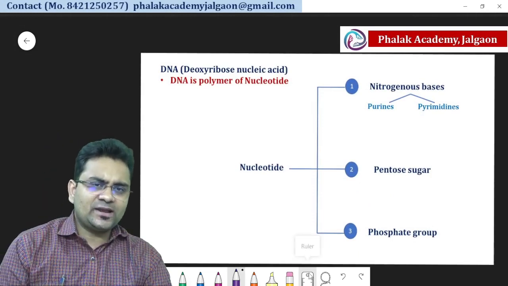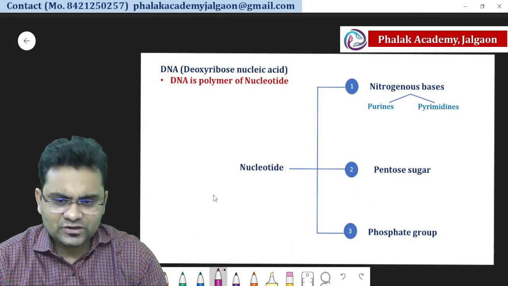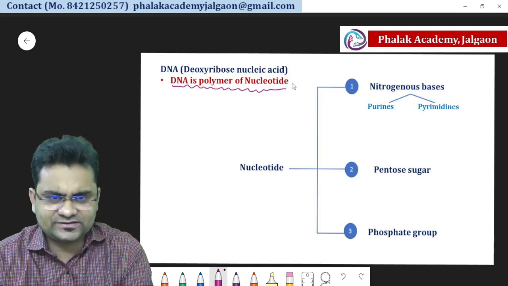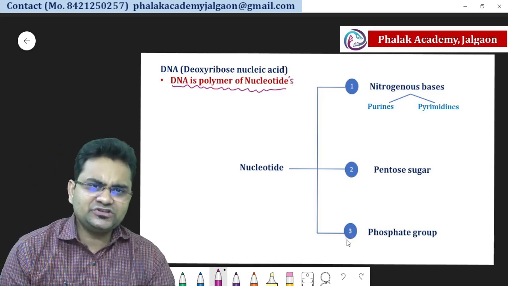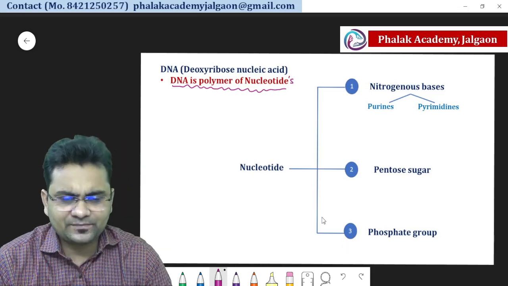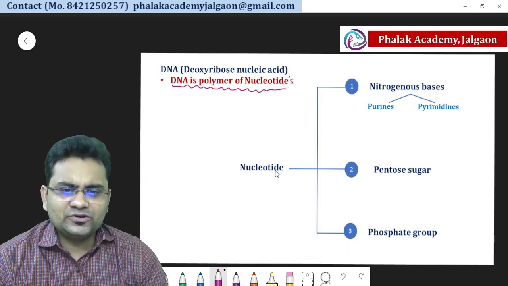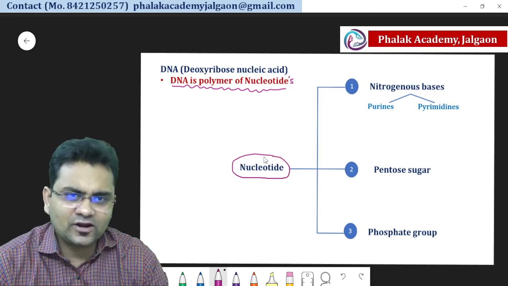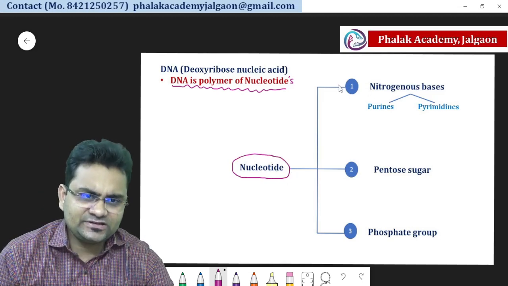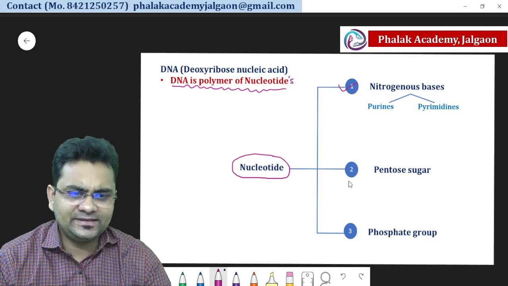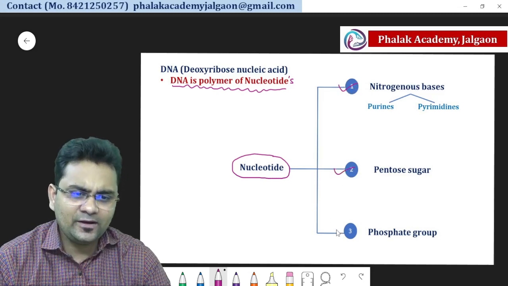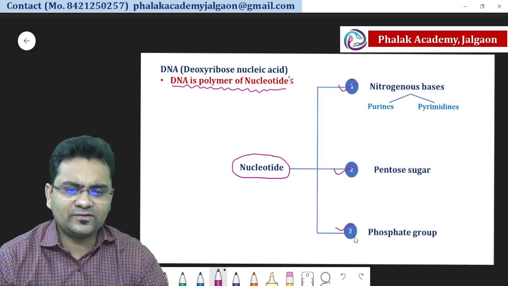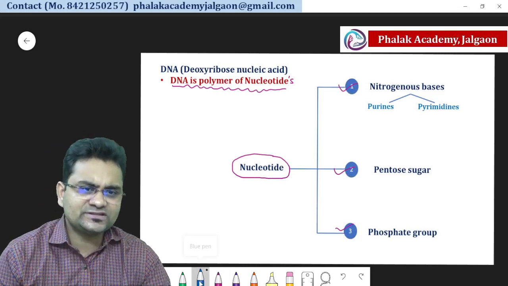Then DNA, deoxyribose nucleic acid. You can see here DNA is a polymer of nucleotides. And what is a nucleotide? A nucleotide consists of three different components: nitrogenous base, pentose sugar and phosphate group. For nitrogenous bases, there are two different types, purines and pyrimidines.